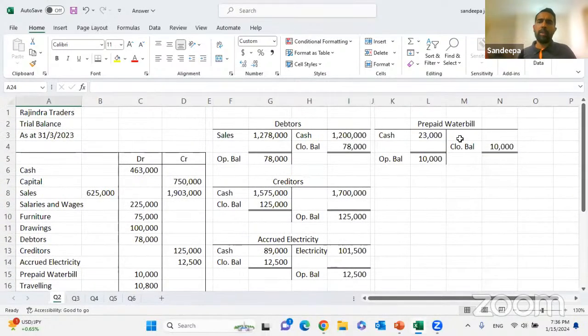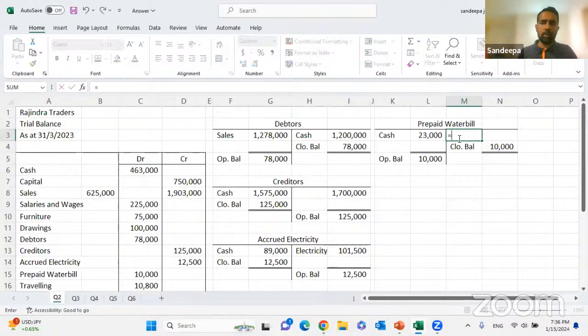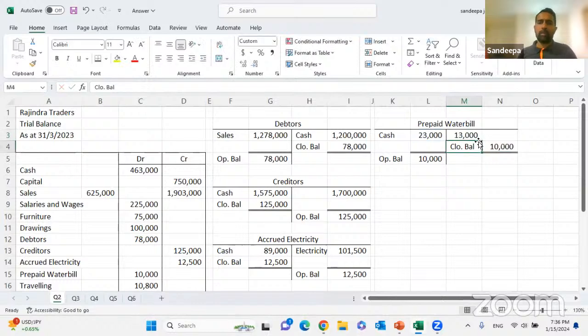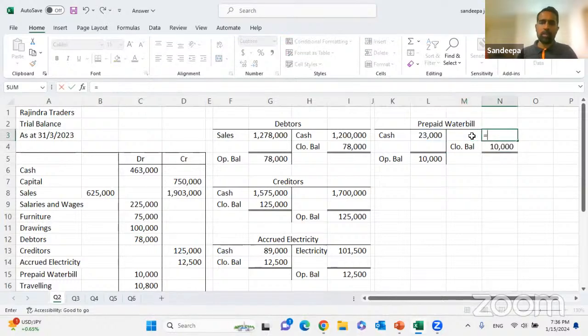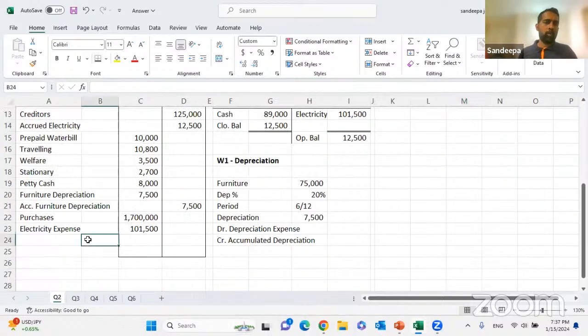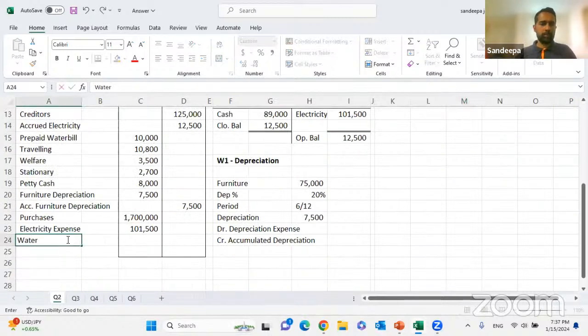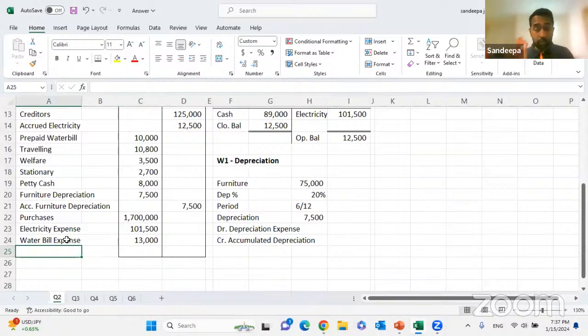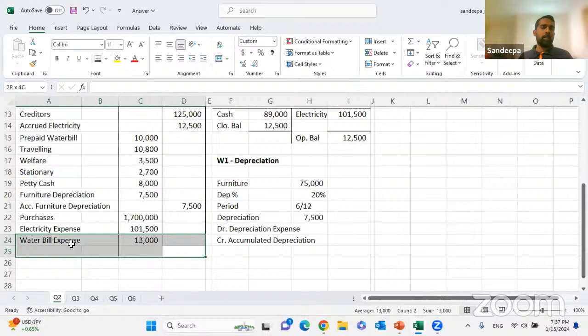Right. Finally, you can calculate the water bill. Water bill will come to 23,000 minus 10,000. Sorry, 13,000. That is your water bill. Right? ඒක අපිට දාගන්න පුළුවන් ළමයි. So you can put the water bill expense. Water bill expense will come to 13,000.